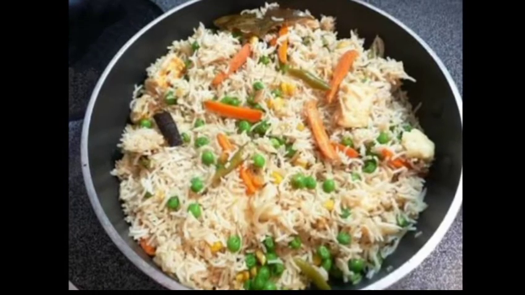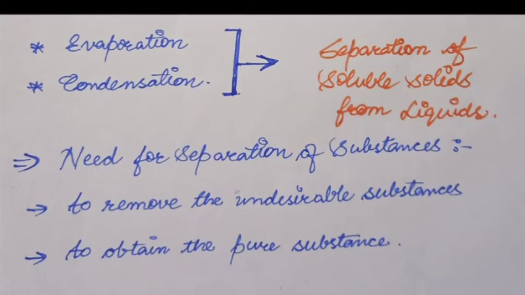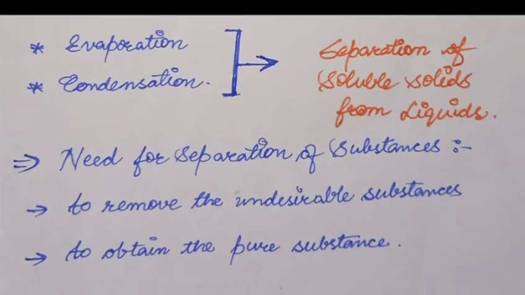So what are the needs of separation? The need for separation is to remove the undesirable substances, or the unwanted substances, from the desired ones. The second one is to obtain the pure substance. These are the two needs for separation.